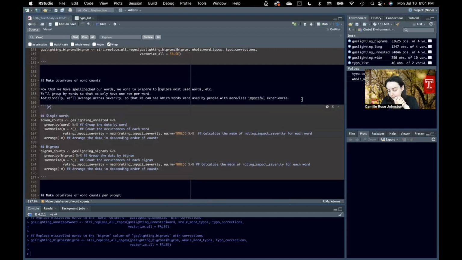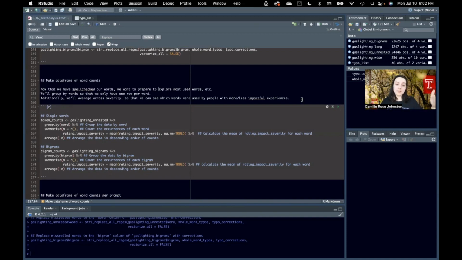So for example, maybe people who had a super severe experience are using the word crazy or reality a lot more than people who did not have as impactful gaslighting experiences. So if every time the word reality was used, it was someone who endorsed the highest severity, and we average all of the severity scores across the use of the word reality, that average will be really high, as opposed to other words that weren't used by people with such high severity ratings.